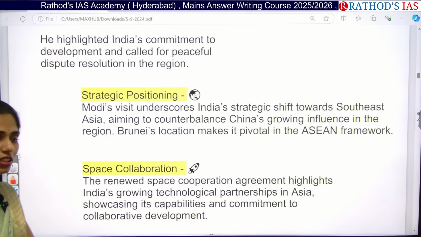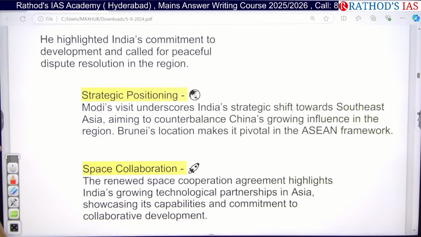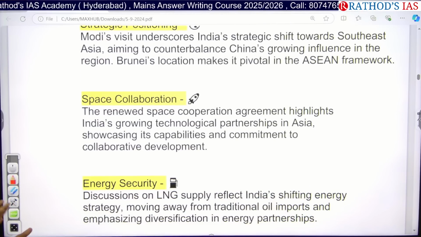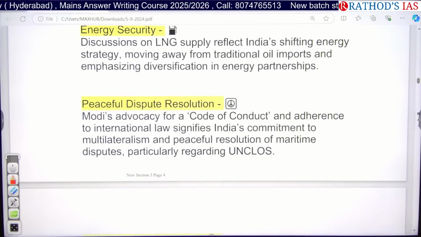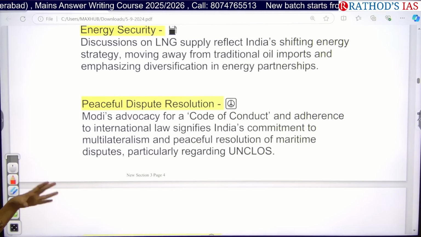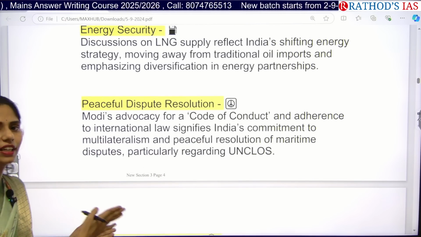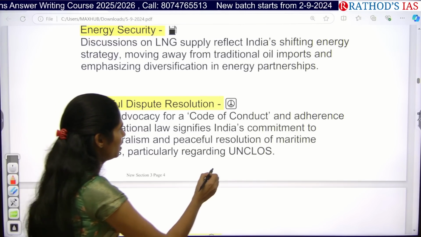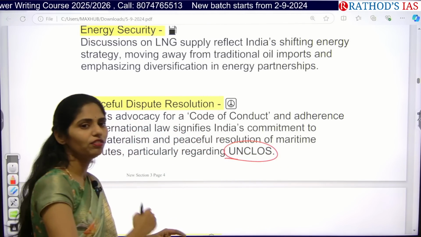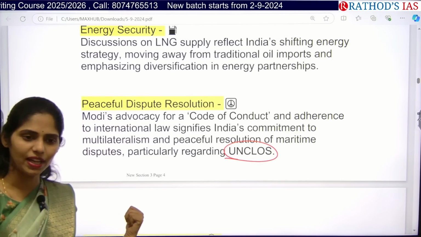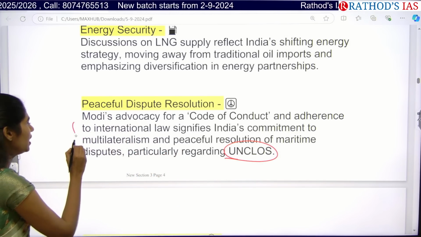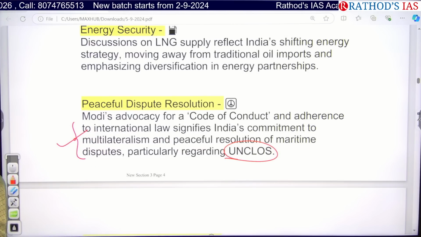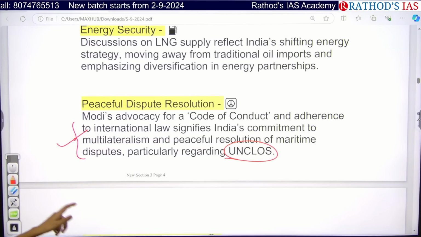And we have good historical ties with Brunei. We also have a good technological partnership with Brunei in the Asian continent. And LNG is very helpful for our energy security. In the discussion between Brunei and India, they focused on UNCLOS, because we have to use UNCLOS if we have any dispute in the maritime arena, and that is not being followed by China. Because of this point, India took a stand that we are focusing on development but not expansionist policy.